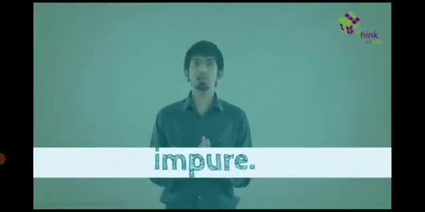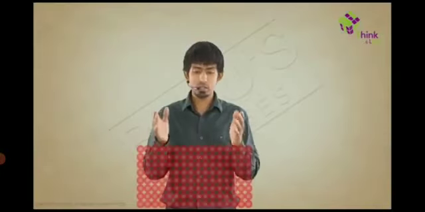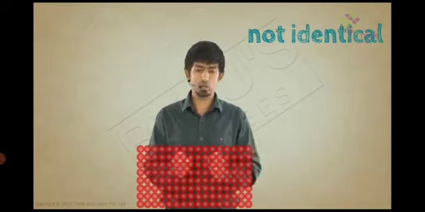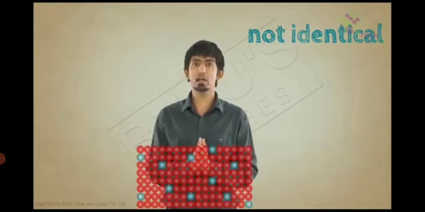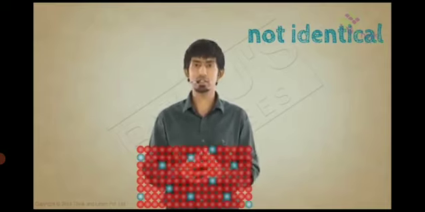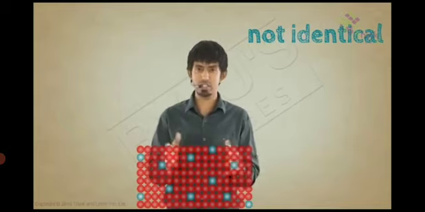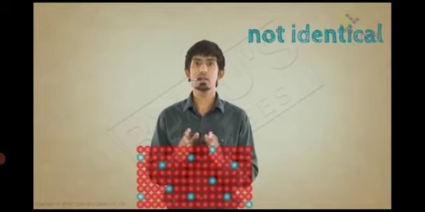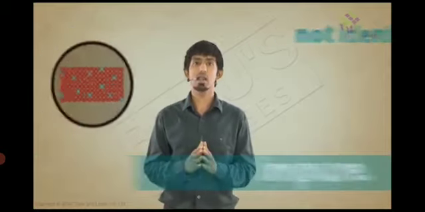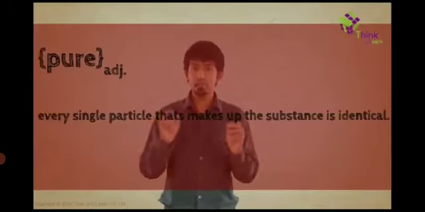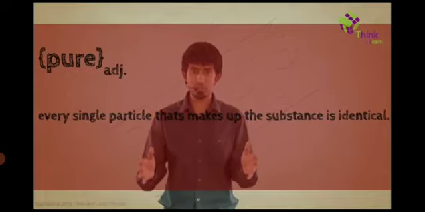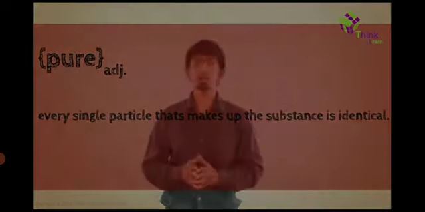Then what is impure? Some of the balls are not identical. There are a large number of red balls, and you insert some blue, green or yellow balls, some other kind of particle enters, then it's impure. So what do we mean by pure? Every single particle that makes up the substance is the same, identical.